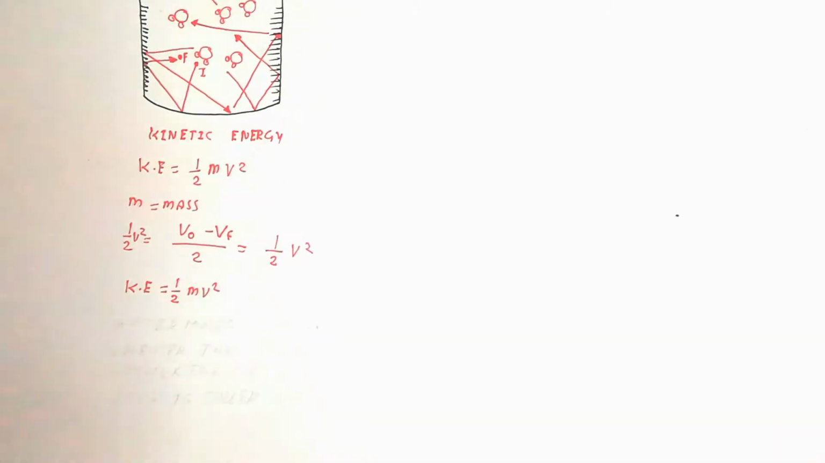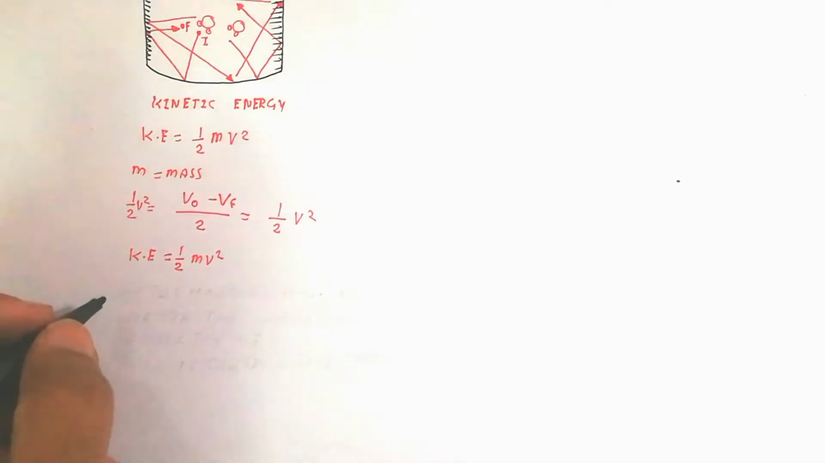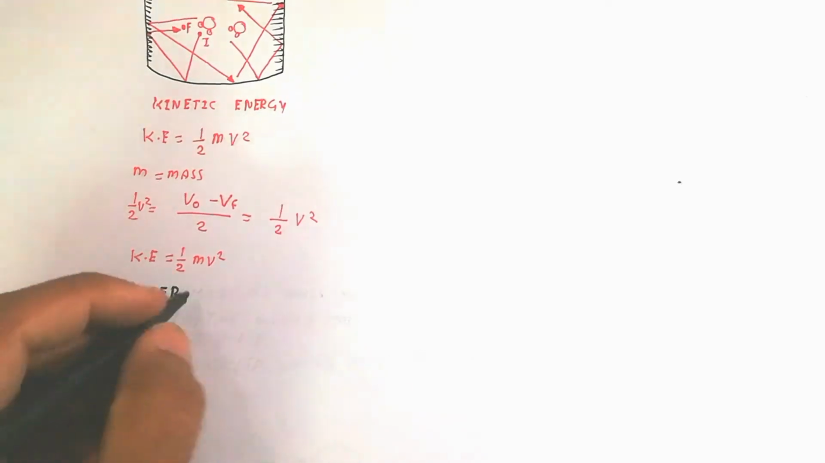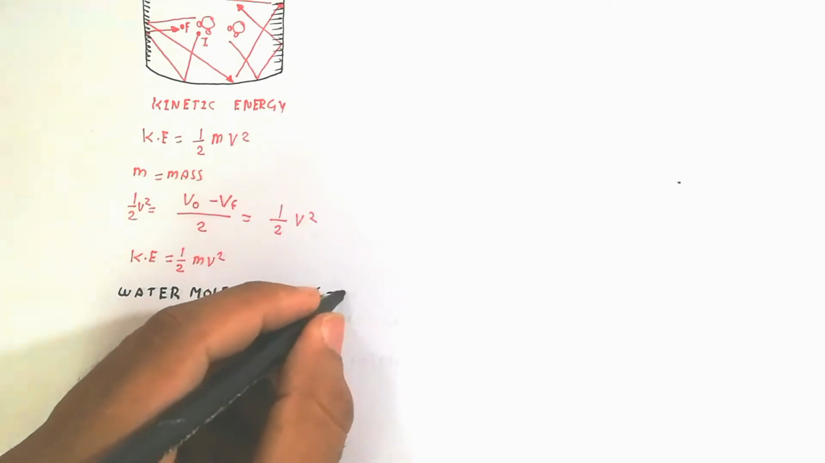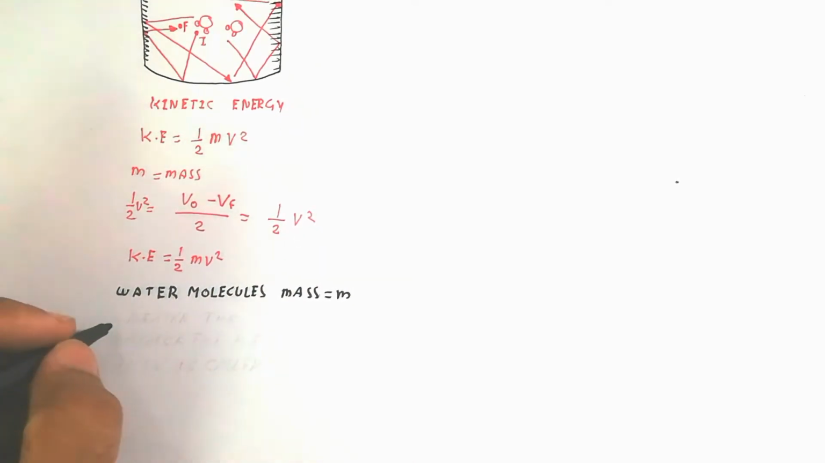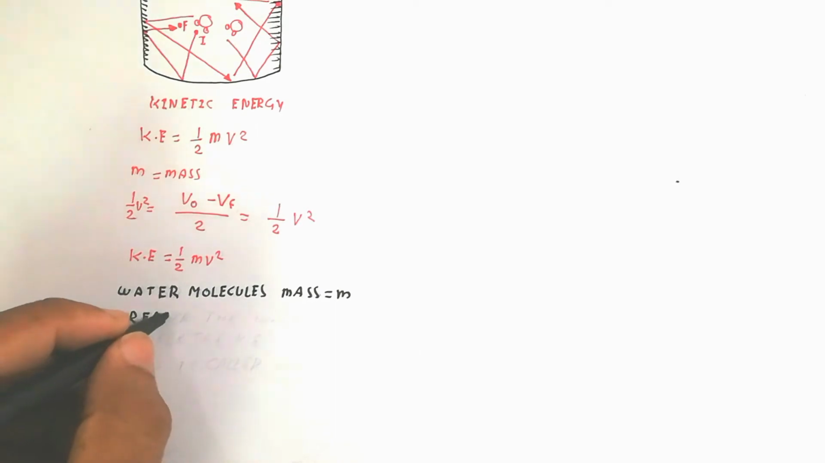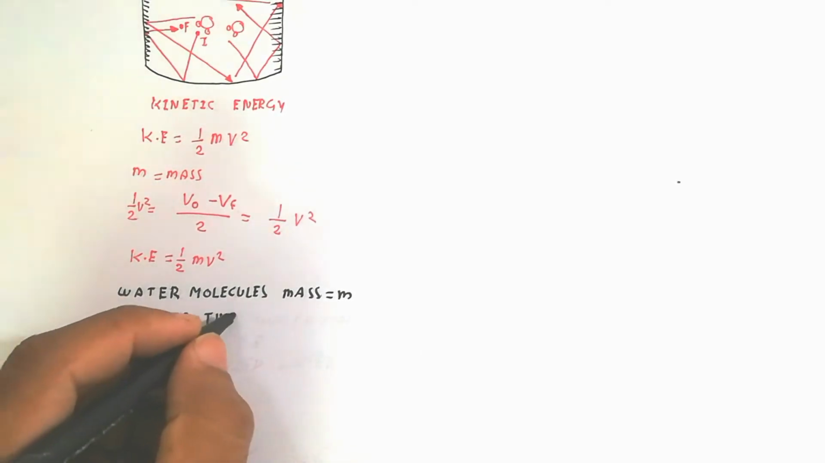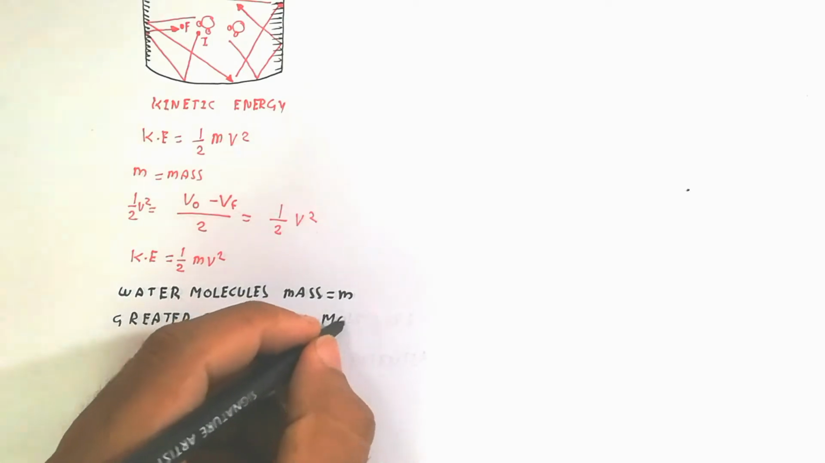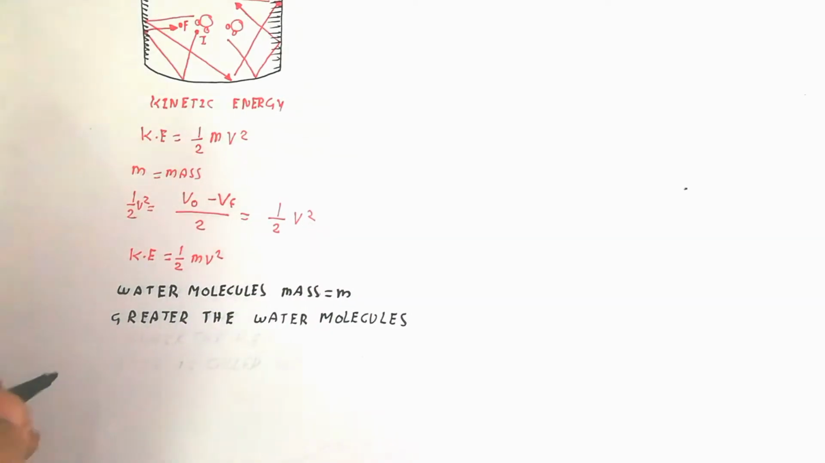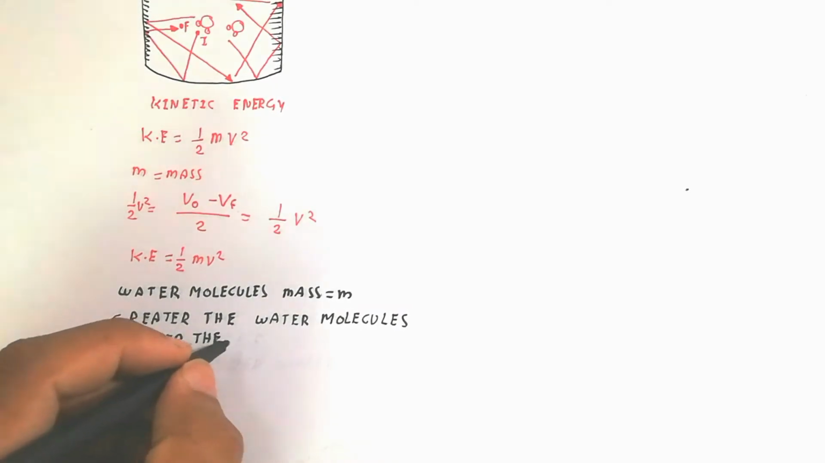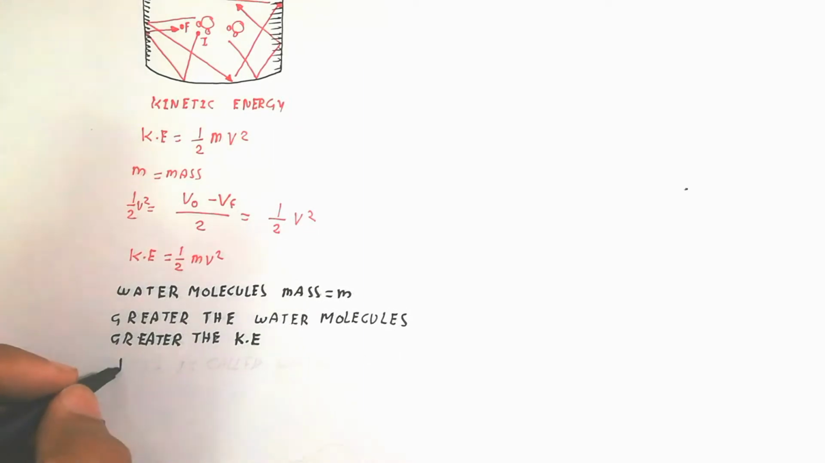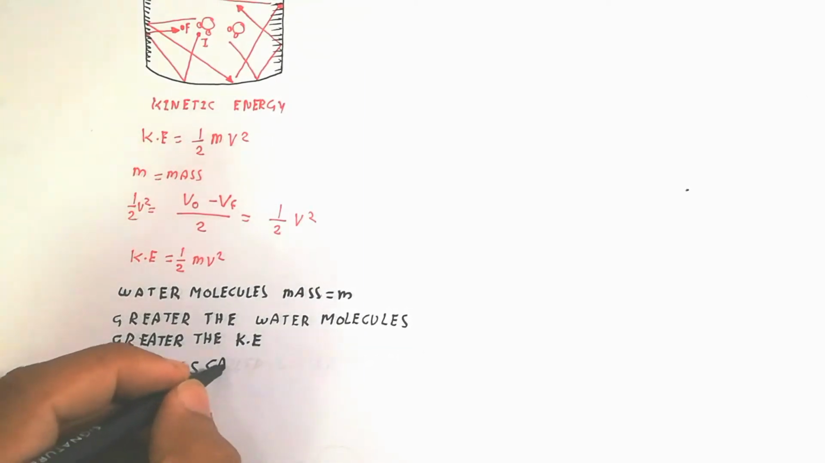So here we will talk about the water molecule's mass, m. The greater the number of water molecules, the greater the kinetic energy. That's very simple, because water molecules are more in the medium and the solute is not present too much, so the kinetic energy is more, and this is called water potential. Remember it: water potential is denoted by psi with a small letter w below it.